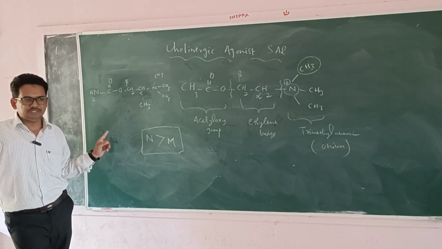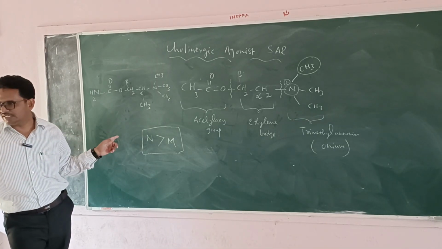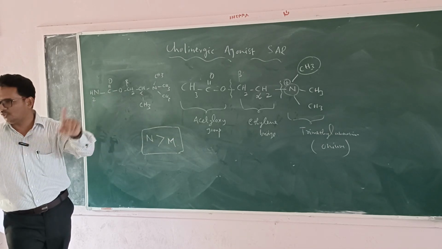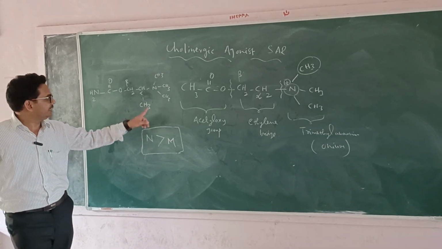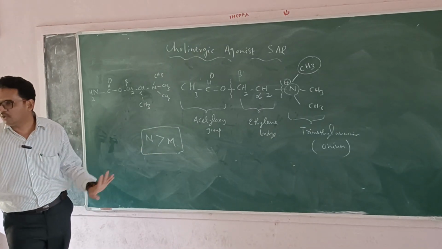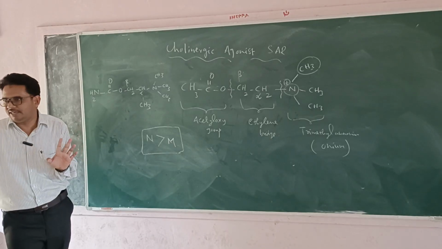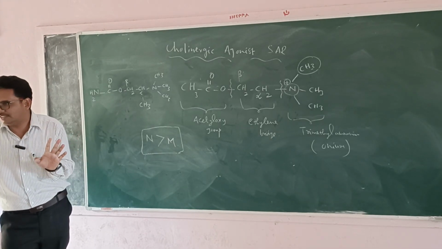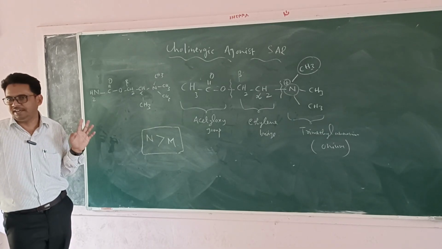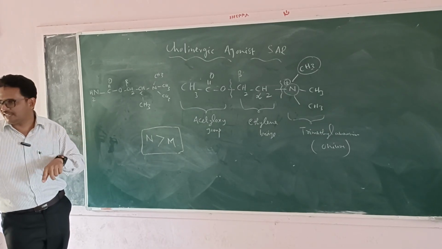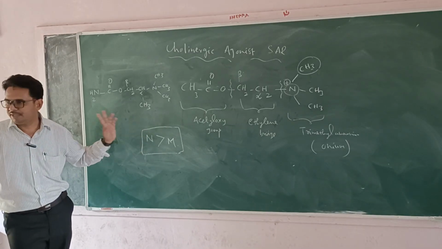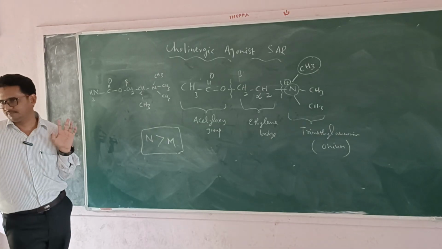When substituted at the beta, it is selective towards the muscarinic, but when substituted at the alpha, it is selective towards the nicotinic. Nicotinic receptors, as I already told, are present in the neuromuscular junction. They are responsible for depolarization and contraction of the muscle. That action is shown through the nicotinic receptors.